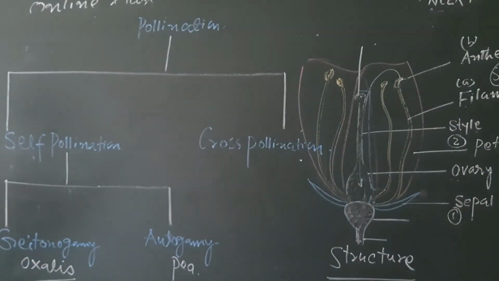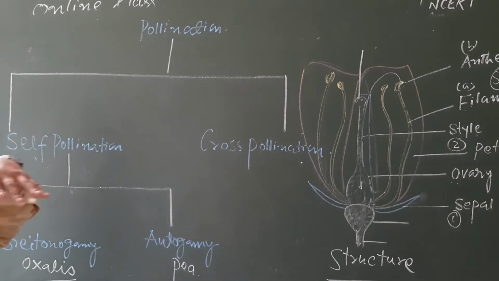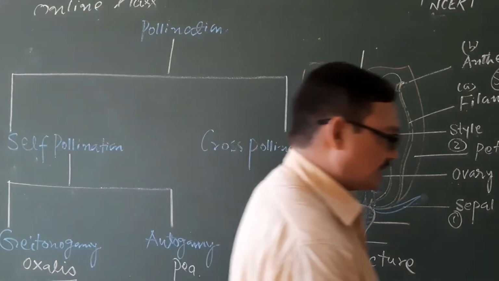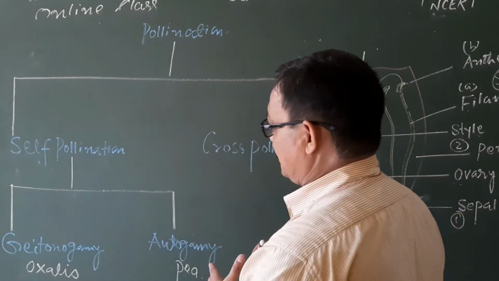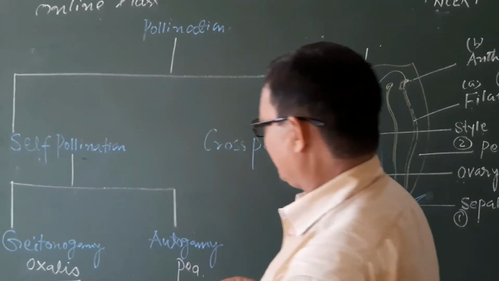And pollination is of two types, depending upon the plant's body structure, their varieties and their features. What are these two types? The self-pollination and the cross-pollination.